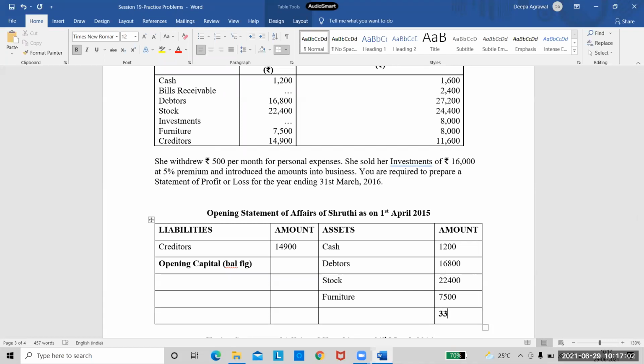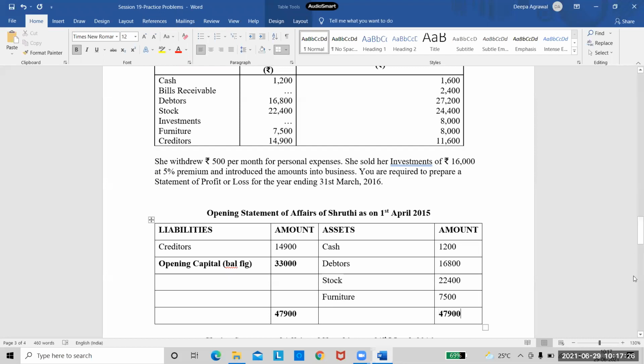33,000, ma'am. 33,000 is the total. No, ma'am, the opening capital. Opening capital is 33,000. Okay, what is the total? 47,900. Is it 47? 49,000, I guess, ma'am. One second. Check. One of you check quickly. 47,900. 47,900. That's correct? Yes, ma'am.